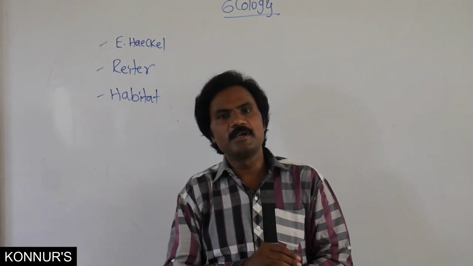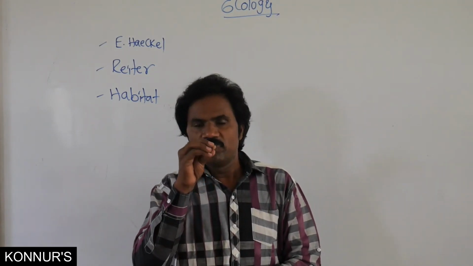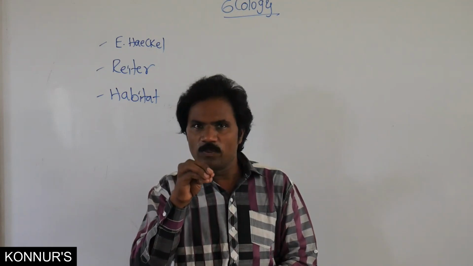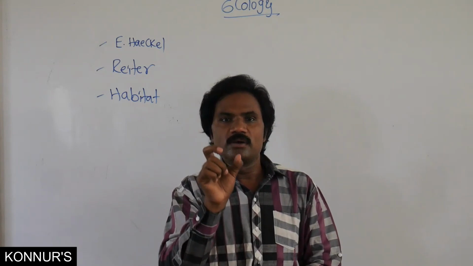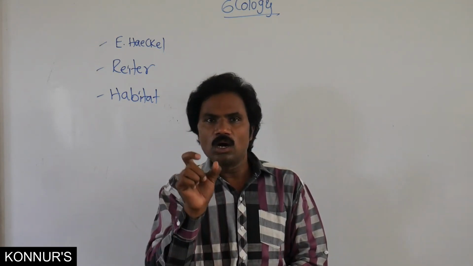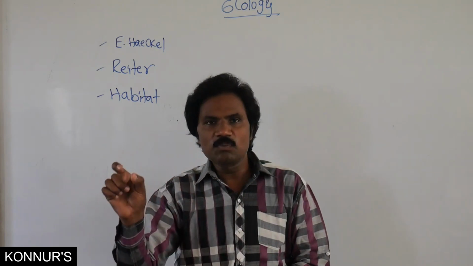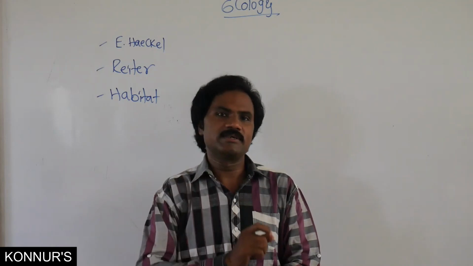What is the meaning of habitat? The specific physical atmospheric condition or physical atmospheric area occupied by a species, any one organism.